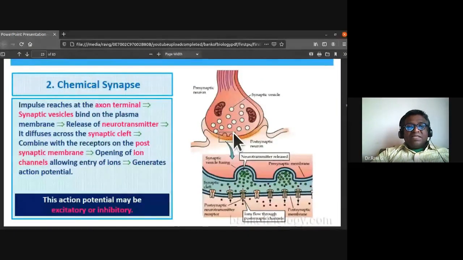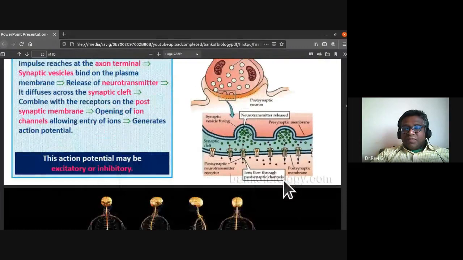So the impulse reaches the axon terminal. The synaptic vesicles bind on the plasma membrane, and the release of neurotransmitter takes place. It diffuses across the synaptic cleft and combines with the receptors of the postsynaptic membrane.